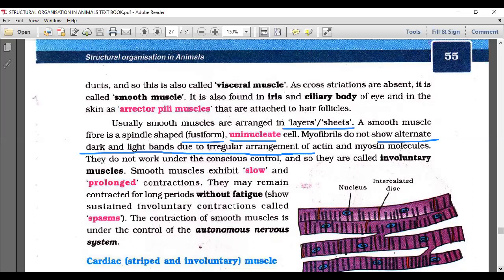These are the heroes actually, in the next session. That means when we go for muscle contraction, the actin and myosin molecules do not work under conscious control. They are not in our control. That's why we call them involuntary muscle.